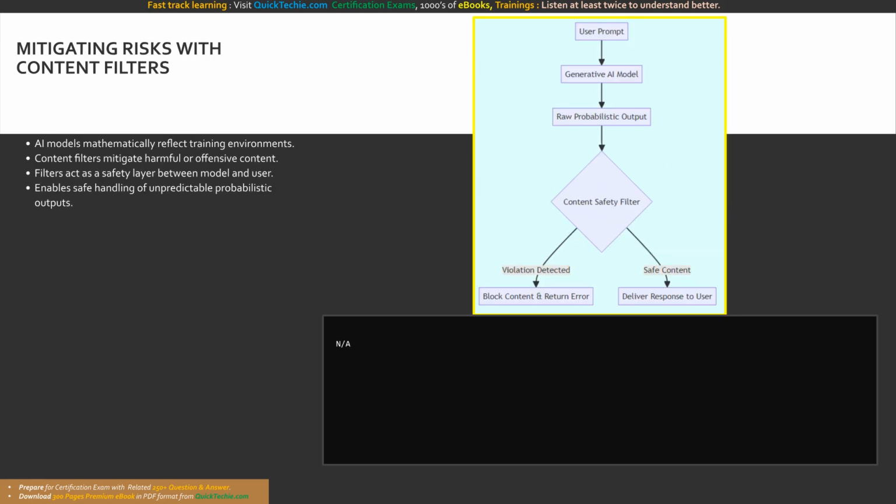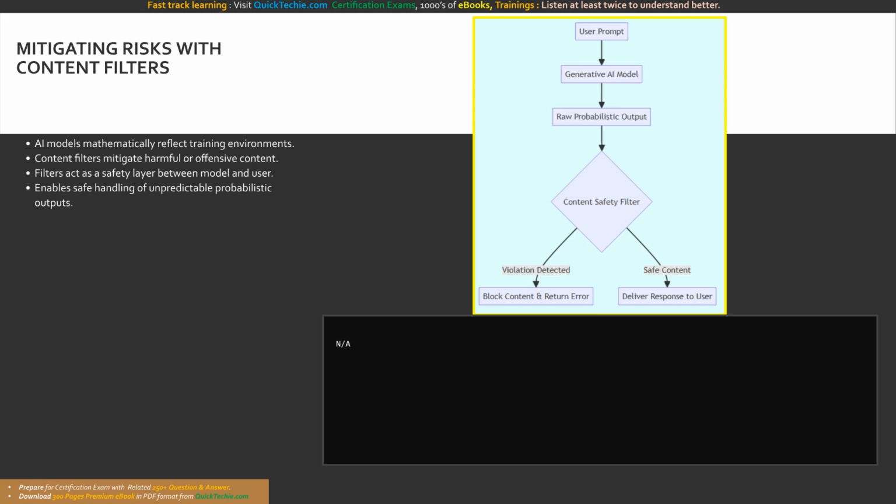Understanding that AI models are probabilistic and fallible leads us directly to the engineering strategies required to mitigate these inherent risks. One of the primary techniques highlighted in the official documentation for mitigating the risk of harmful content generation is the implementation of robust content filters. When dealing with generative AI models that produce text, images, or code, the system can sometimes generate outputs that violate organizational policies or societal norms.